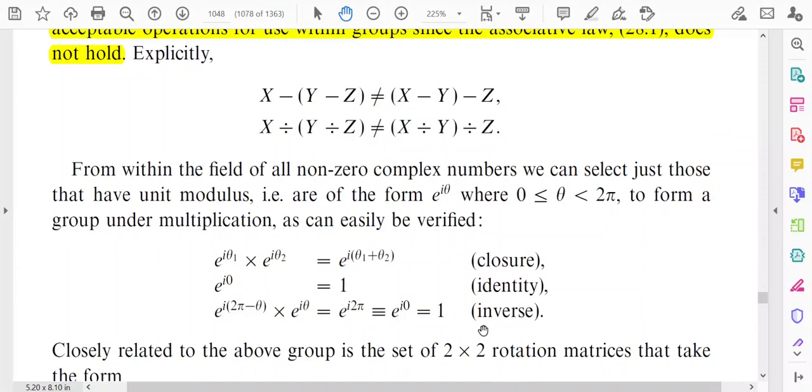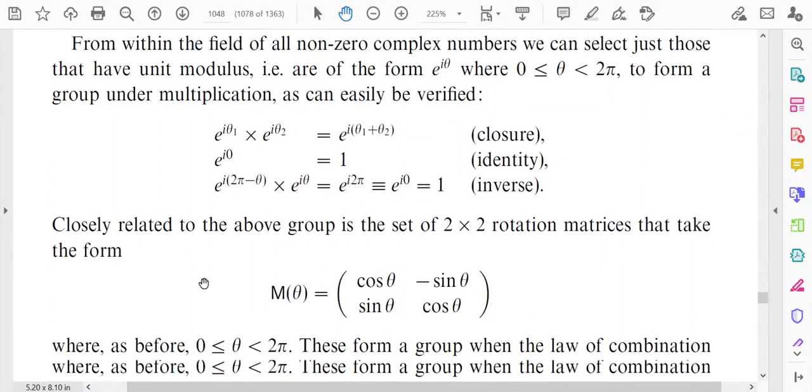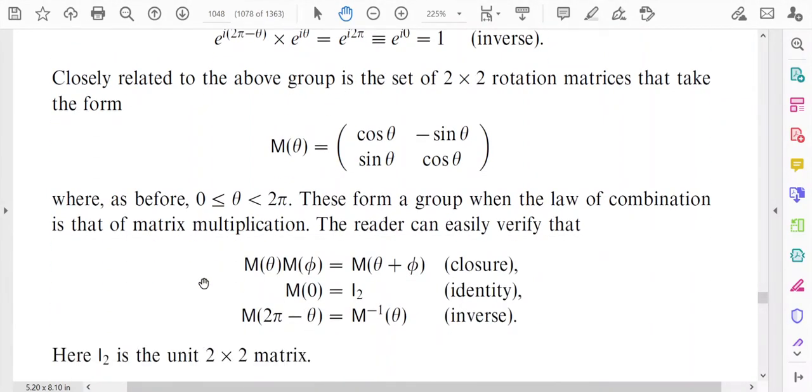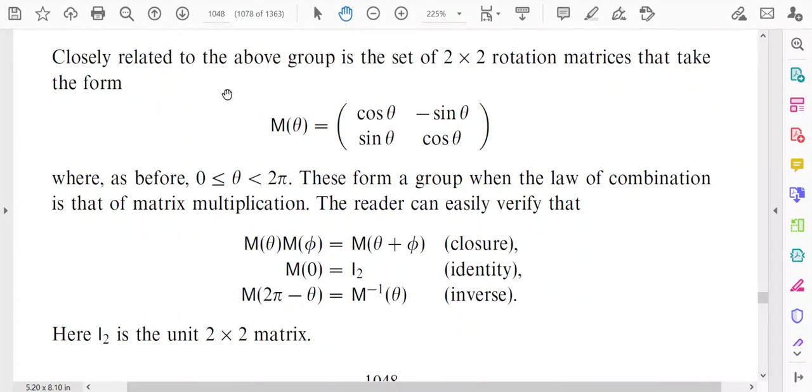Then, combining all the four properties, we can say that the set of all non-zero complex numbers which have unit modulus and which are of the form e^(iθ) form a group. And let us now discuss another example which is closely related to the above group.